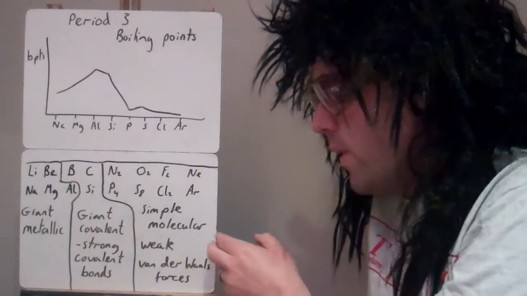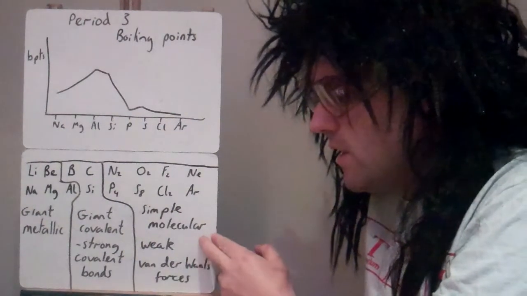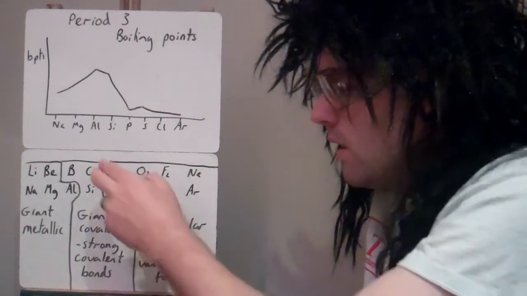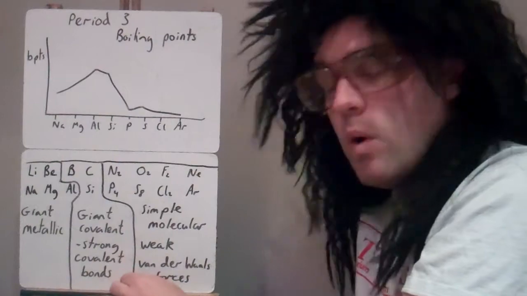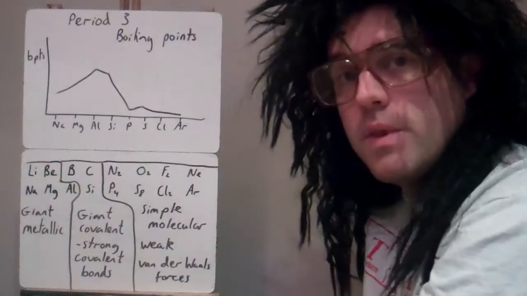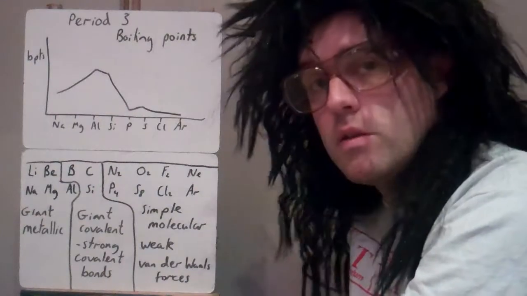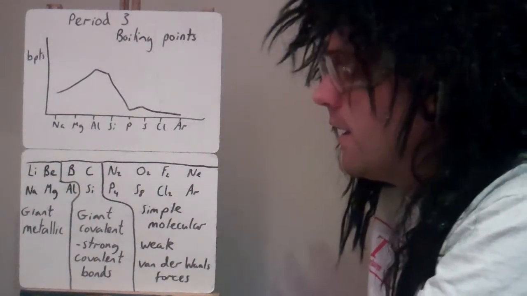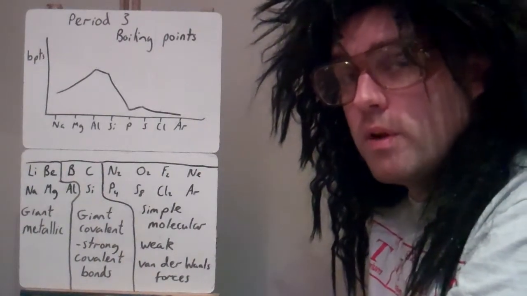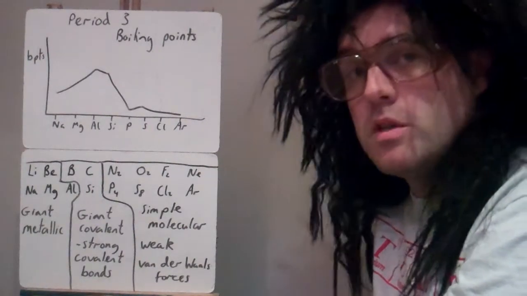We should just be talking about weak forces. So here, energy is only needed to overcome weak forces of attraction, or the van der Waals forces. Here, with the giant covalent, we've got to break strong covalent bonds, and with the metallic bonding, we've got to overcome the electrostatic attraction between metal ions and the delocalized electrons, and that gives us our pattern. So always think about the type of bonding and the forces or bonding that has to be broken in the melting and boiling process.